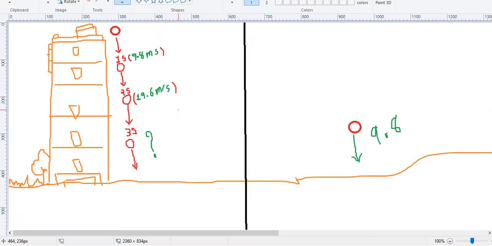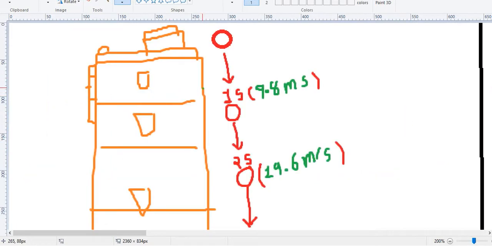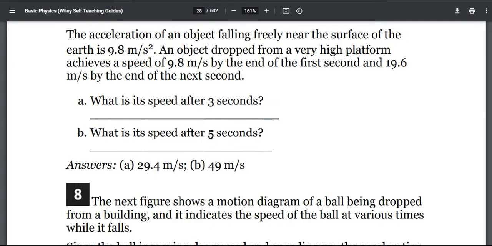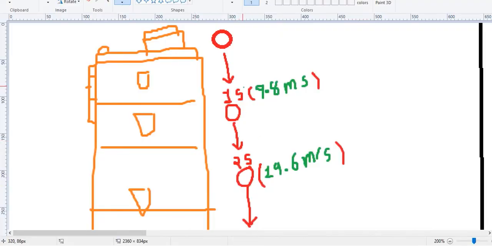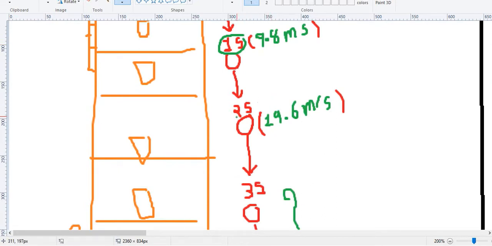Let's suppose this is our surface and this is the higher place, so we are going to throw a ball from a building. When the ball falls, its acceleration is 9.8 m/s squared. It achieves a speed of 9.8 m/s by the end of the first second and 19.6 m/s by the end of the next second. So in the first second its speed is 9.8 m/s, and in the second second its speed is 19.6 m/s.